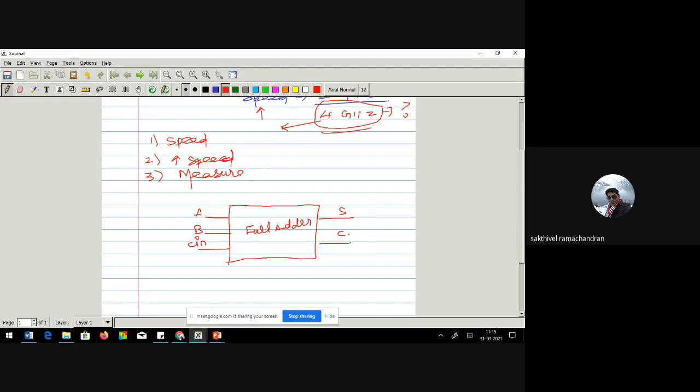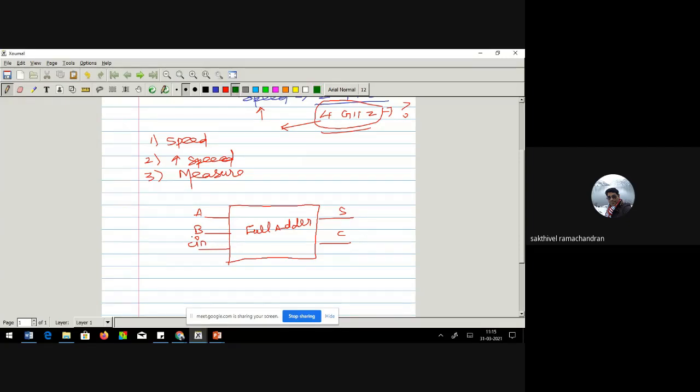Probably if you have done a digital course, you would have written a Verilog code for this in the gate level or the function level. You would have given some input for A, B, C, and verified the sum and the carry. Now, beyond that, I don't know how many people went for making the timing analysis for this circuit. If not, let's look into further detail of this particular part.